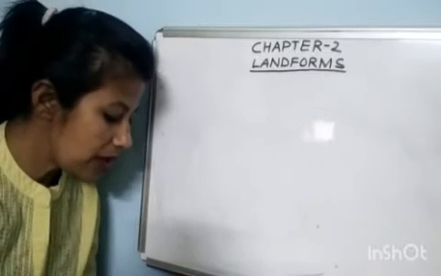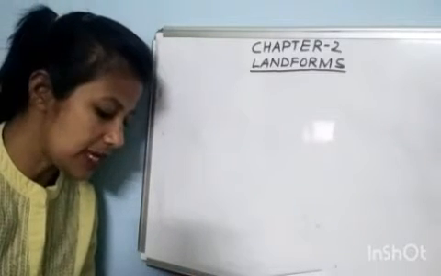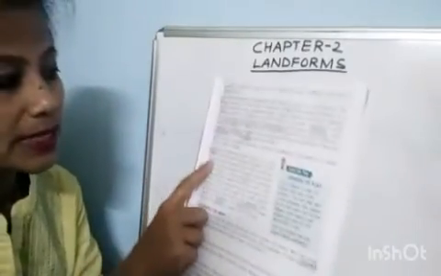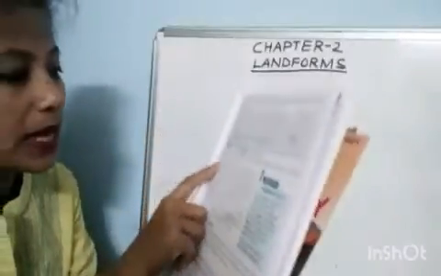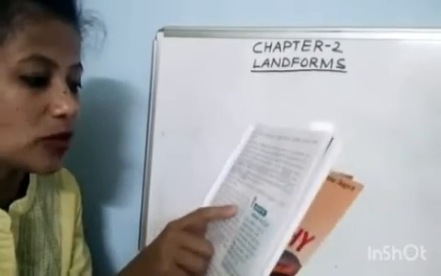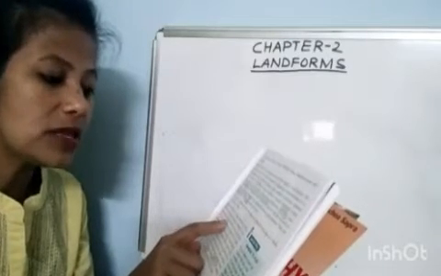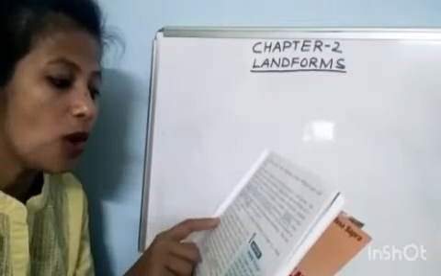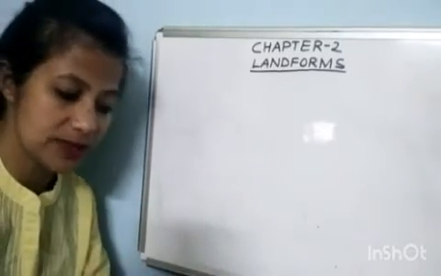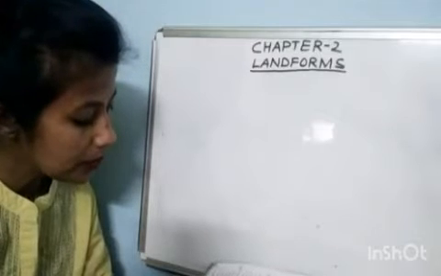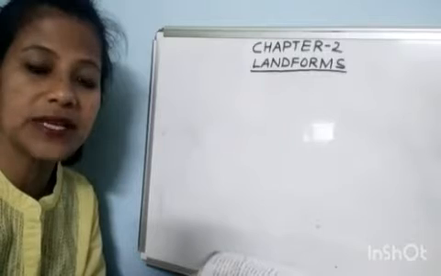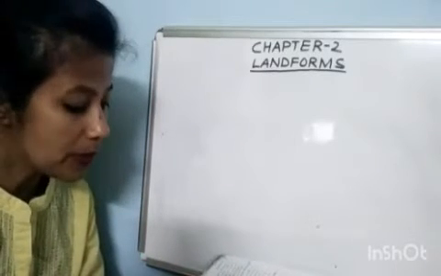Now, fourth question, why are maps not as accurate as globes? Take out page number 3, this paragraph. In place of they, you will write maps. Maps do not represent accurate shapes of the continents and the oceans. This is due to the fact that on a map, the spherical shape of the earth is represented on a flat surface. That's why maps are not as accurate as globes. Globes represent the accurate shape of the earth.